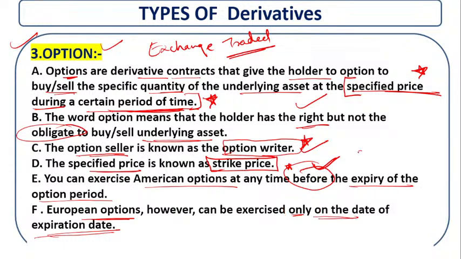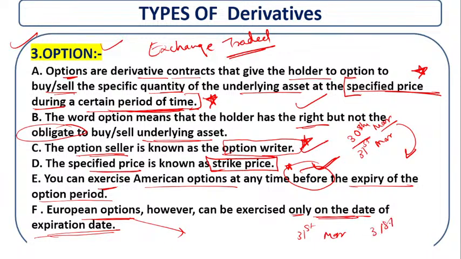So if the expiry is 31st March, before the expiry, on the 30th of March, you can exercise the American option. But what about the European option? You can exercise it only on the date of expiry, that means if the expiry is 31st March, you can exercise this European option till the 31st March. So till the last date, the European option is valid.